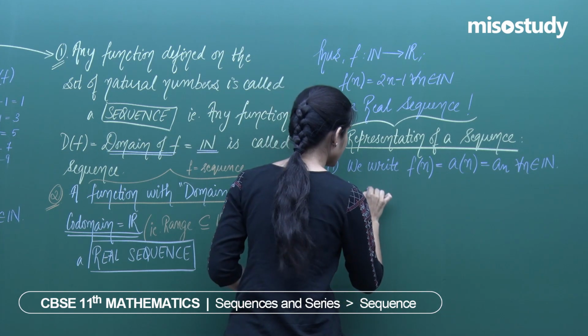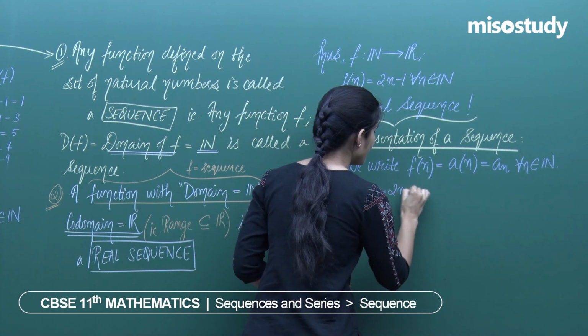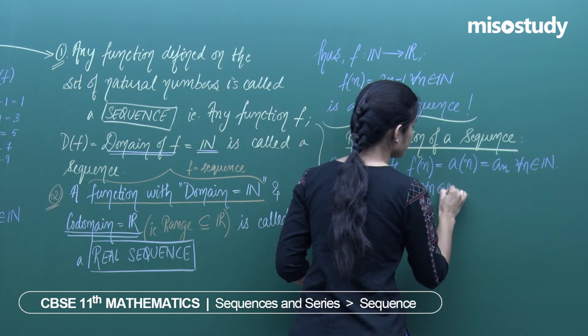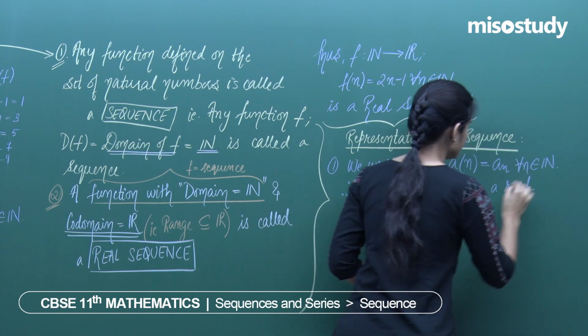You actually say a_n equals 2n minus 1 for all n in N is a real sequence.